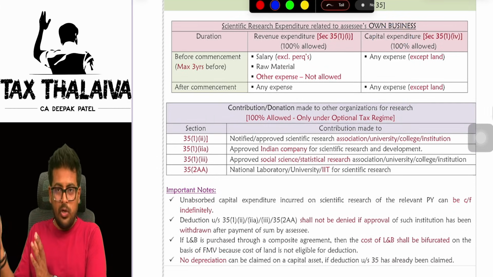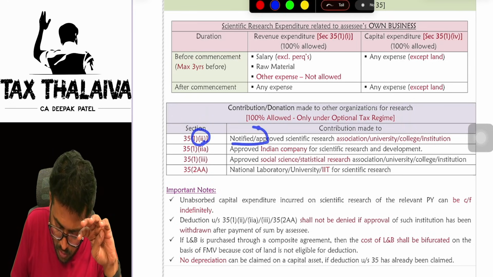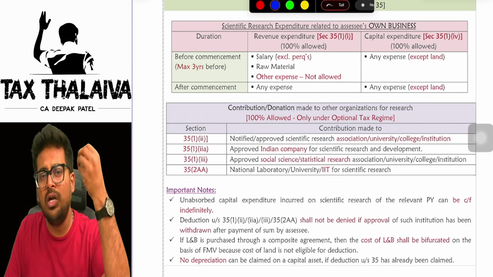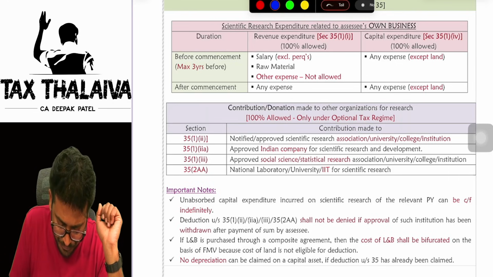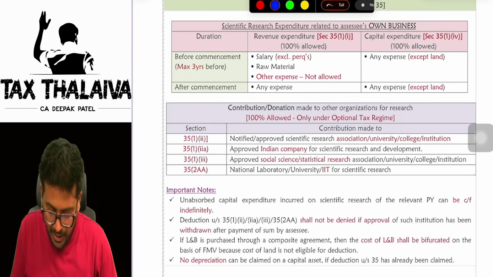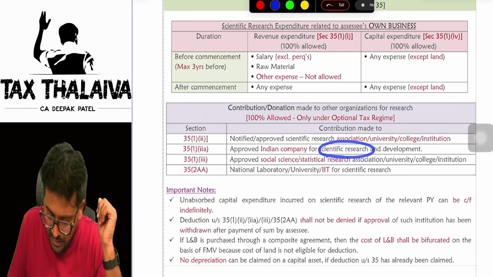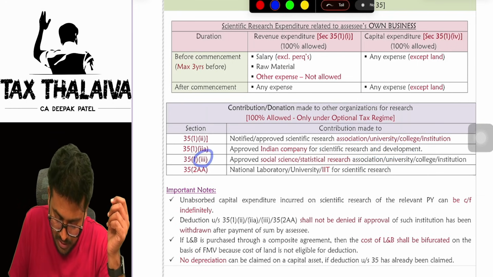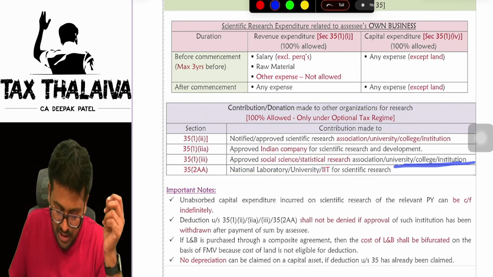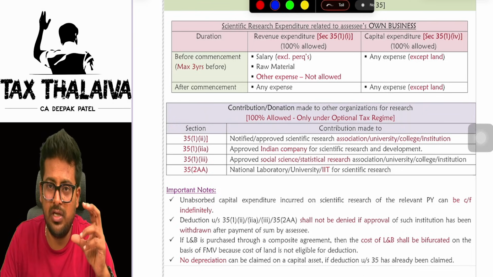Now, I told you can also donate to some other organizations. There are four subclauses. Under clause 2, you are donating to a notified approved scientific research association or university. Full donation you can claim as an expenditure. Clause 2A, approved Indian company, means you are donating to an approved Indian company. Approved, very, very important. It has to be an approved organization. For scientific research and development, full you can claim. Clause 3, approved social science and statistical research association or college or institution, full you can claim. 2AA, IIT, National Laboratory, University for scientific research, you can claim.